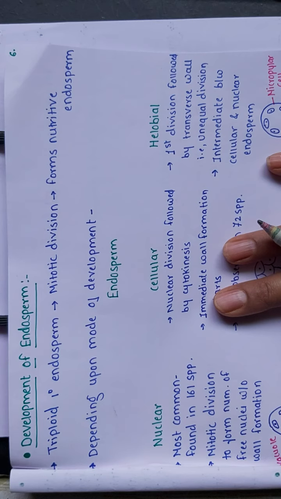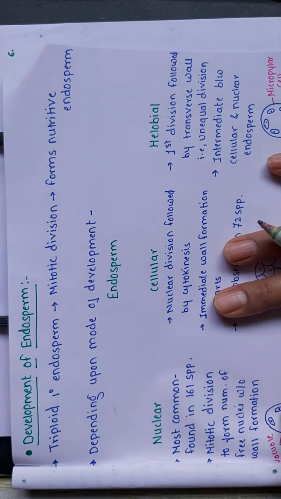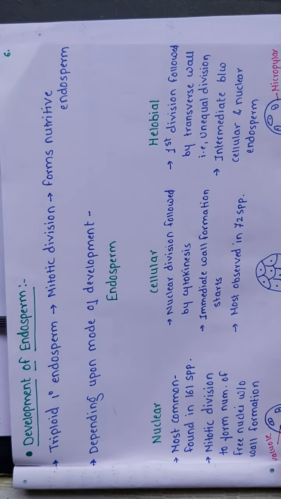place simultaneously, but first we will see the development of endosperm. You know that endosperm provides nutrition for the developing embryo.